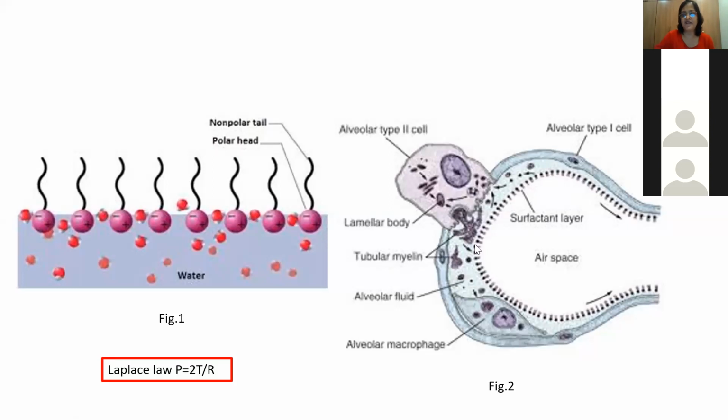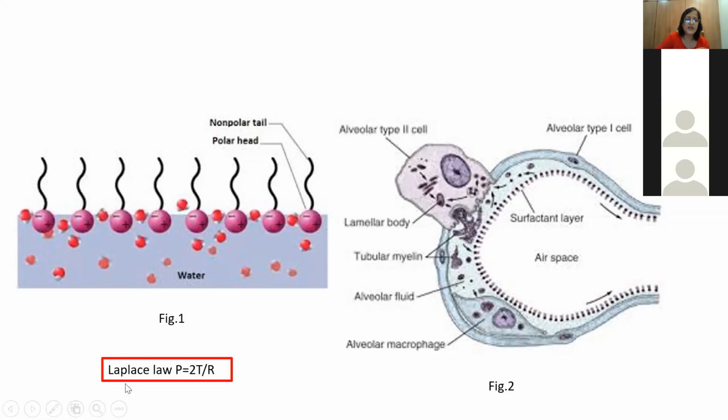As you can see, the surfactant layer is in between the water and air interface, because their molecule is like that: one end is hydrophilic and one end is hydrophobic. Hydrophilic ends are towards the water and hydrophobic ends away from the water. Once they get attached like this at the air-water interface, they reduce the surface tension by reducing the attraction between water molecules. So this is how it works.